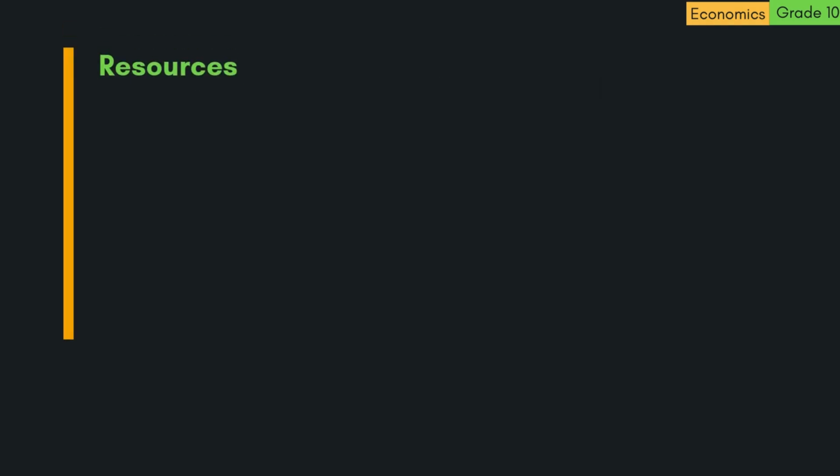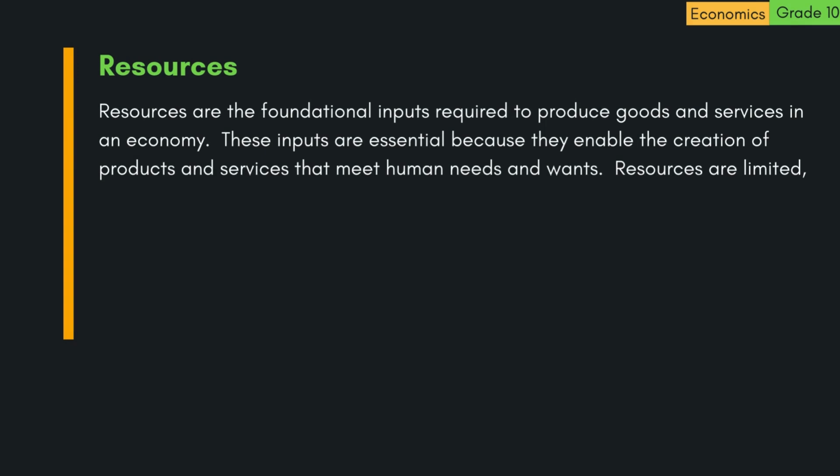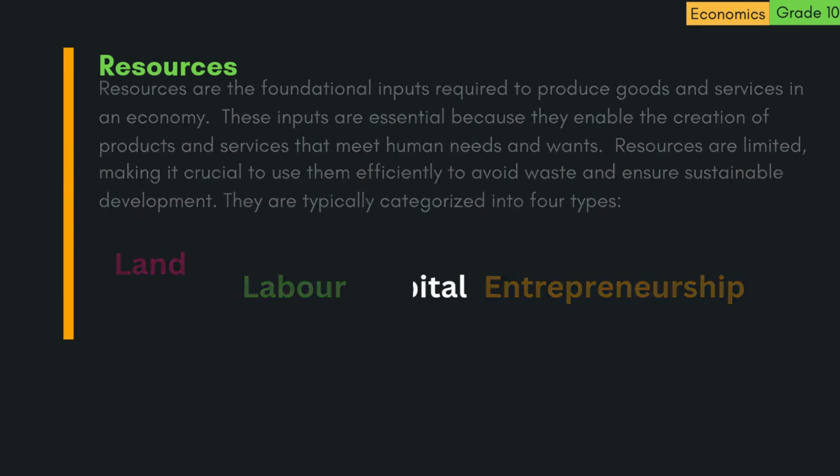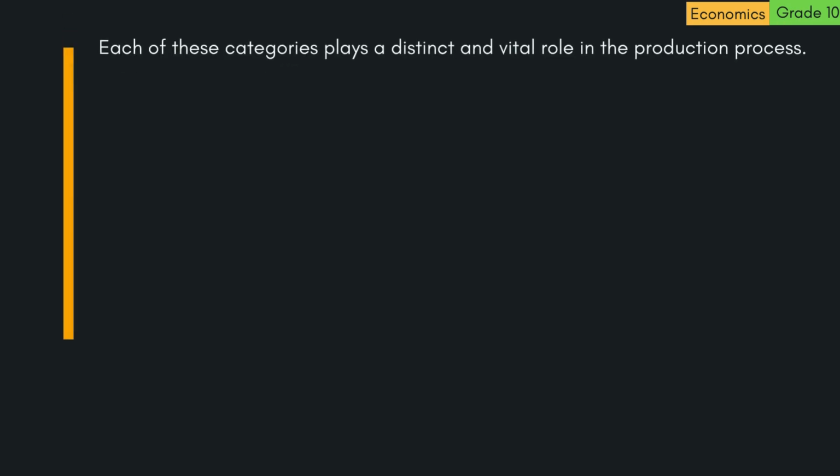3. Resources. Resources are the foundational inputs required to produce goods and services in an economy. These inputs are essential because they enable the creation of products and services that meet human needs and wants. Resources are limited, making it crucial to use them efficiently to avoid waste and ensure sustainable development. They are typically categorized into 4 types: land, labor, capital, and entrepreneurship. Each of these categories plays a distinct and vital role in the production process.